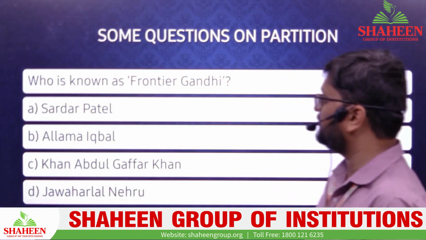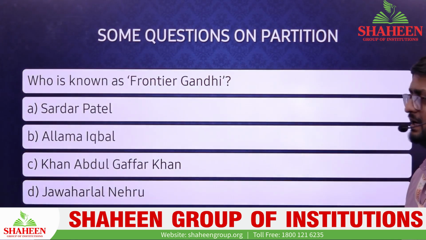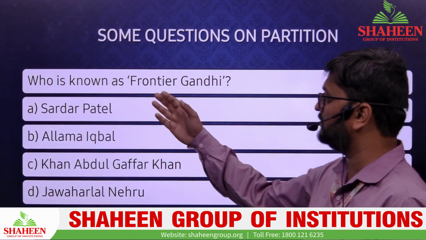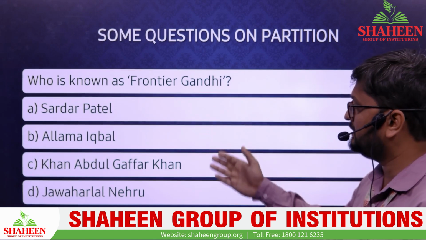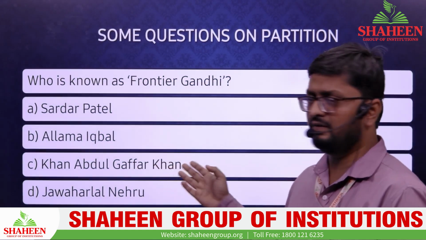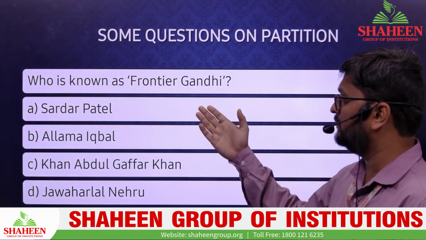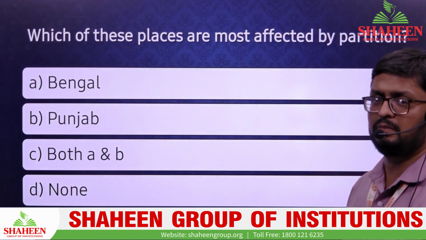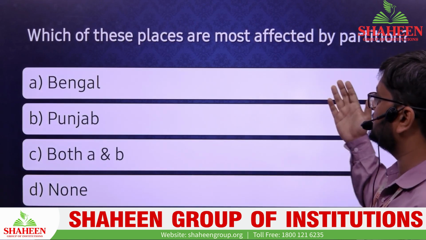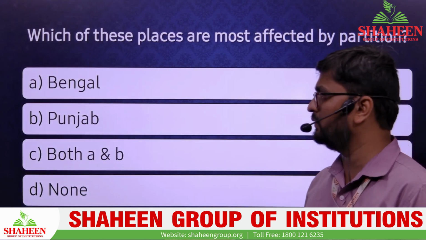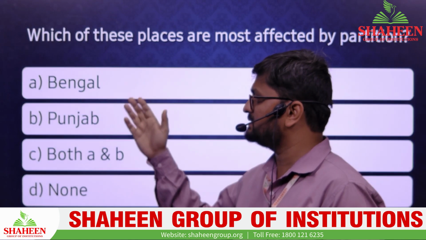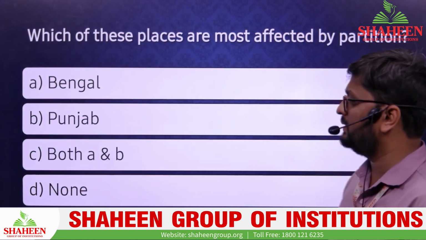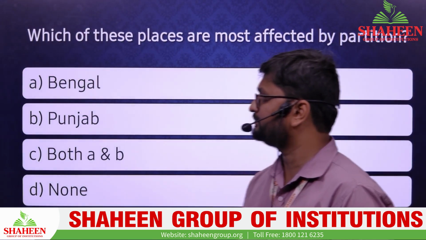Let us see some of the questions on partition. This can come for your CUET exam. Who is known as Frontier Gandhi? The answer is Khan Abdul Ghaffar Khan. Okay, so this is the answer you need to know. CUET type exams, I will be telling you some of the questions as well. Which of these places are most affected by the partition? As I told you, it was Punjab as well as Bengal. So both A and B will be the answer for this question.